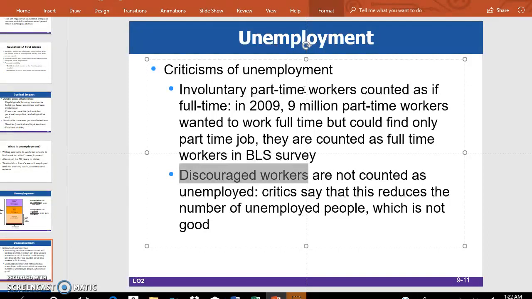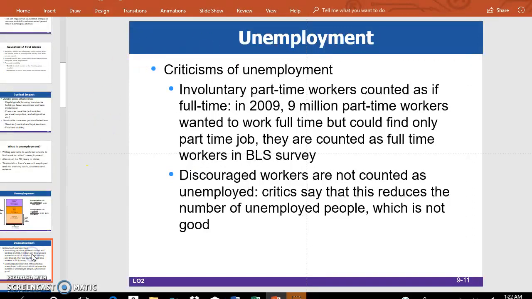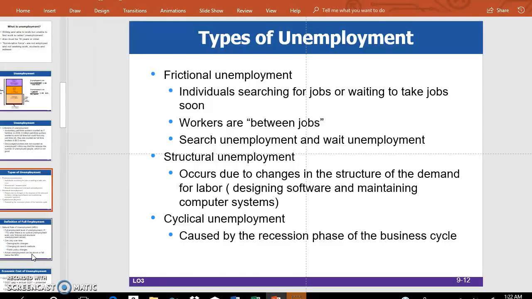So in the official Bureau of Labor Statistics, this disguises the true picture of unemployment. Critics say that this reduces the number of unemployed people, which is misleading. So now let us go to the different types of unemployment.